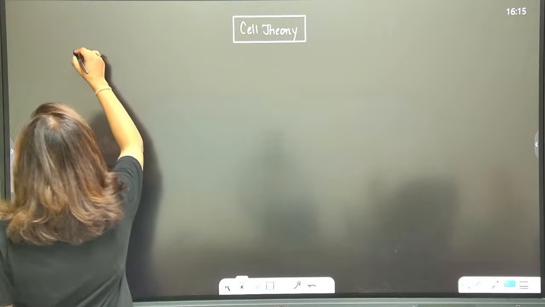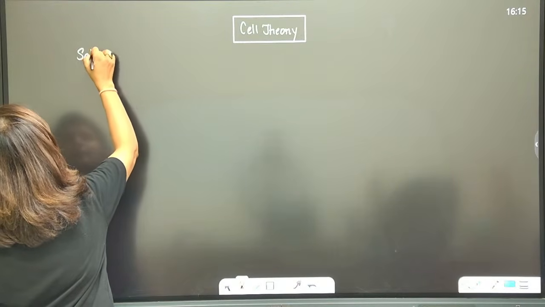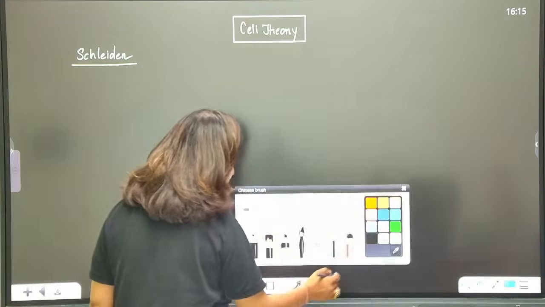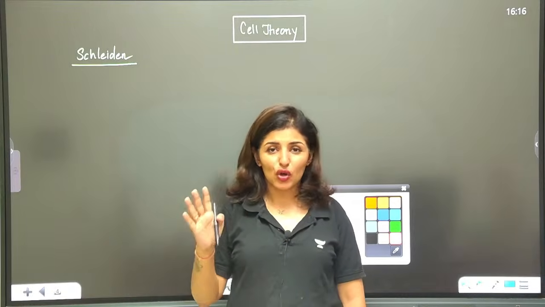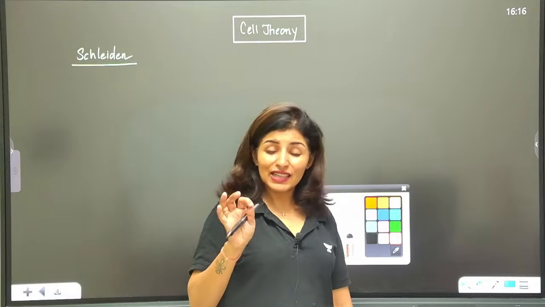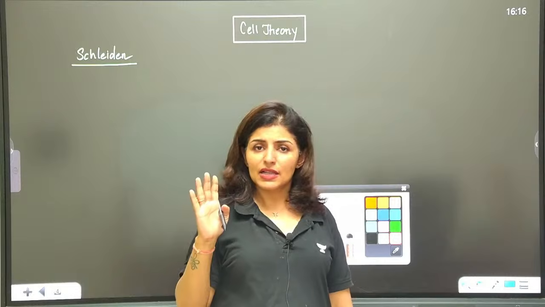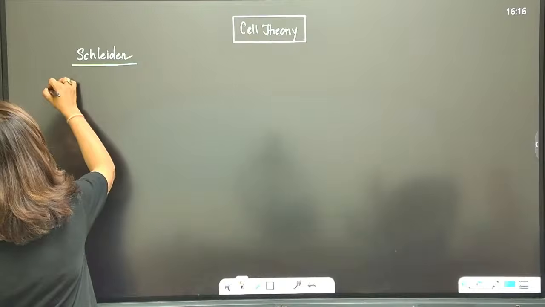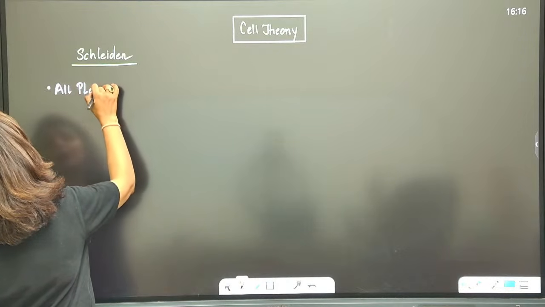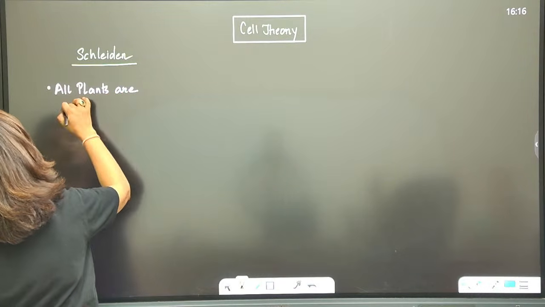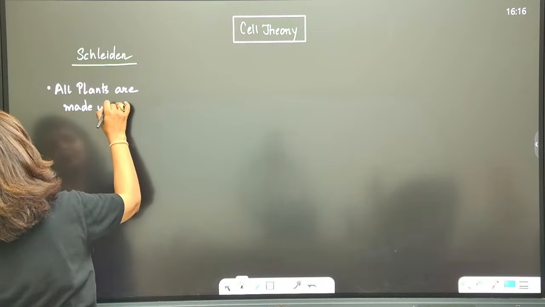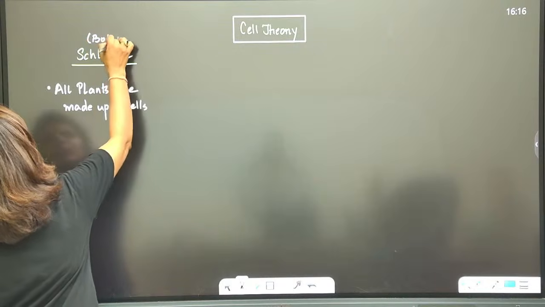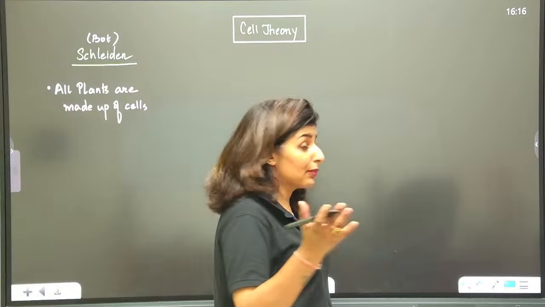Yeah, the first person was Schleiden, the botanist, right? What did Schleiden observe? Schleiden had studied lots of plant cells, lots of plants. He said, I have observed so many plants, and all plants are made up of cells. So Schleiden proposed that all plants are made of cells. Being a botanist, this is what he proposed. Is this clear? A botanist is someone who studies plants.